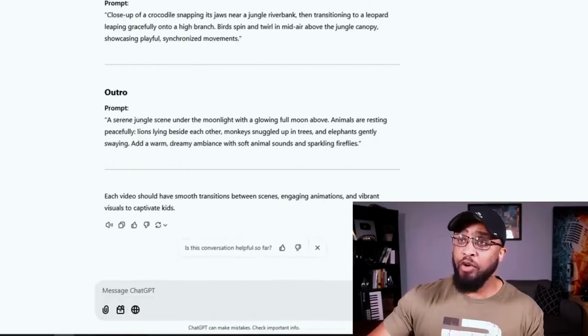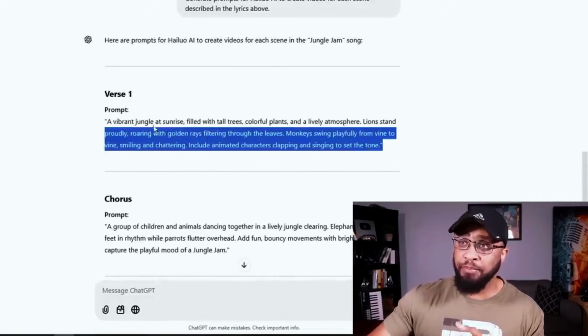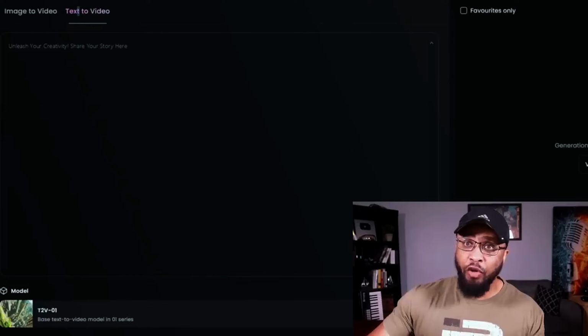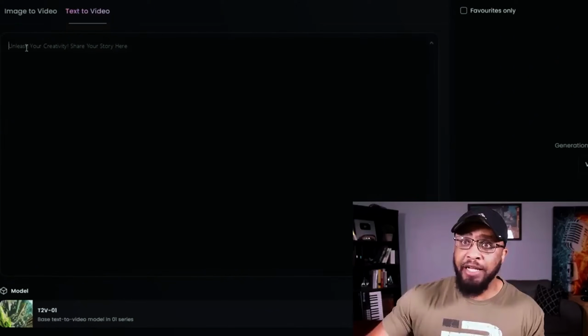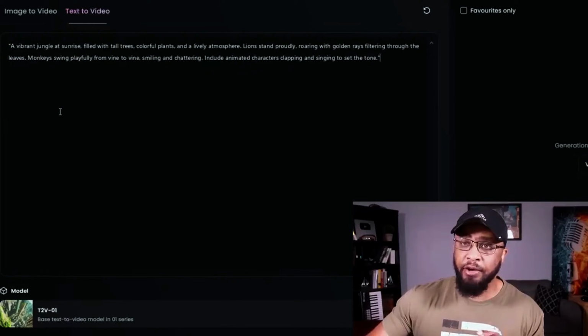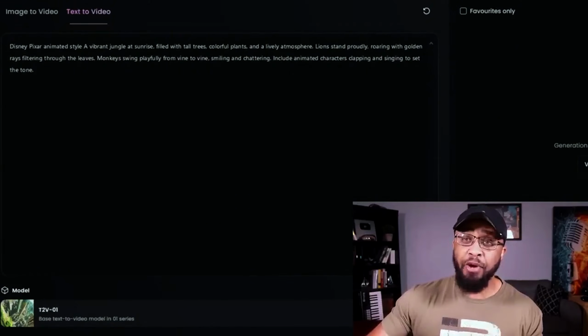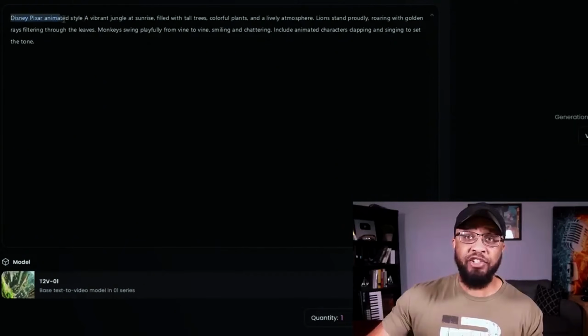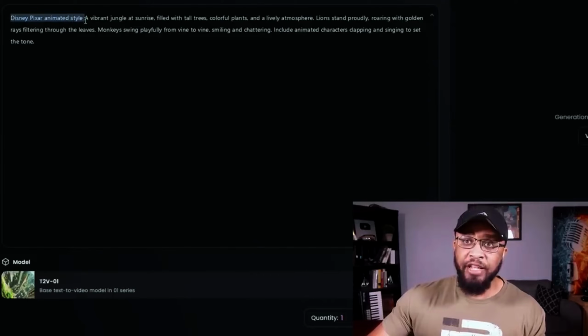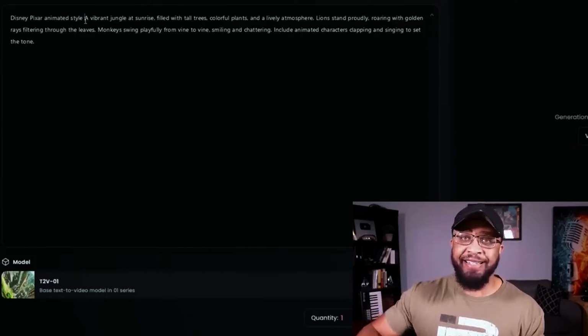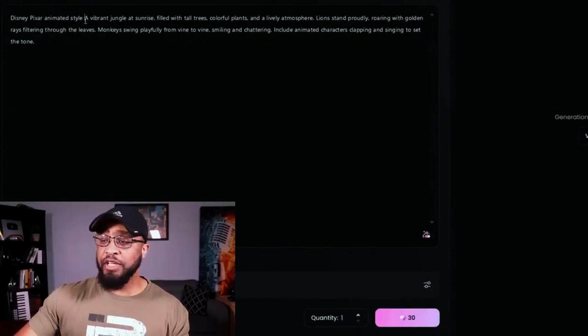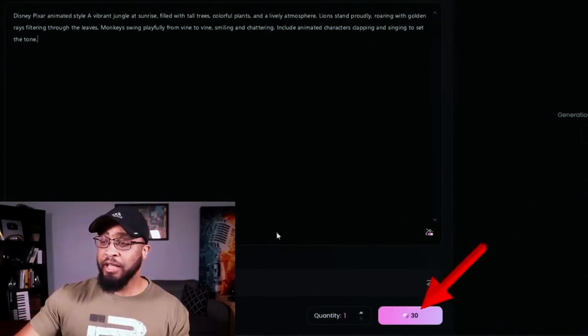So now what I'm going to do, I'm going to copy this first prompt here, and I'm going to head back over to Hollywood AI. And right in this box, I'm going to paste it in right here. And at the beginning of each prompt, I'm going to put Disney Pixar animated style. This right here ensures that the tool creates high quality visuals for our video and that they maintain consistency. And now what you want to do is just go right here and click create.